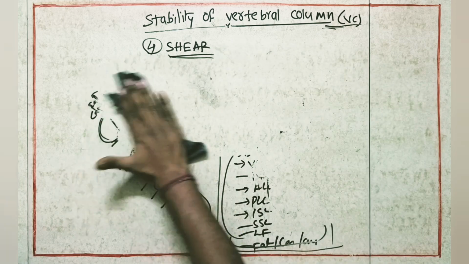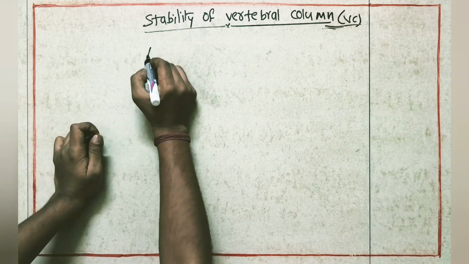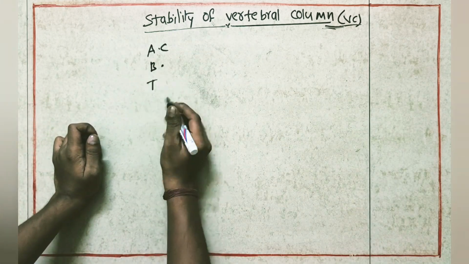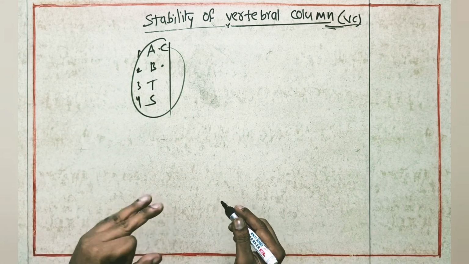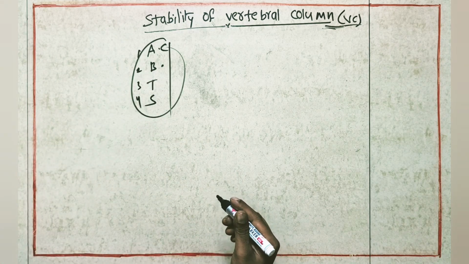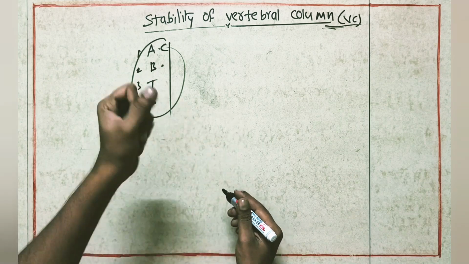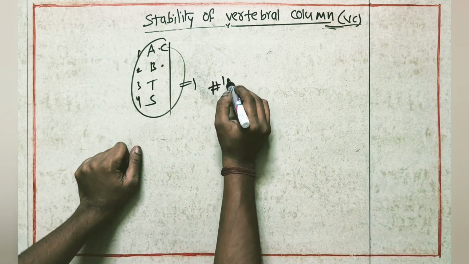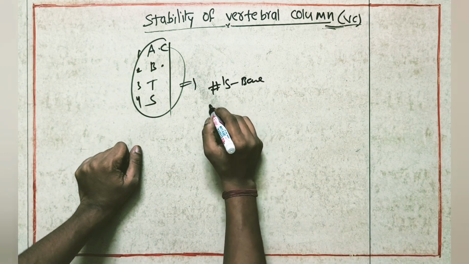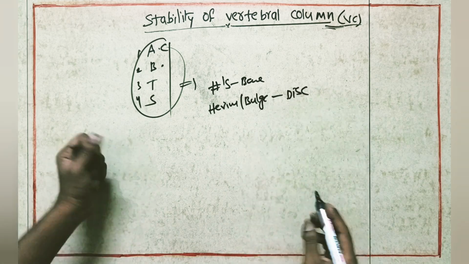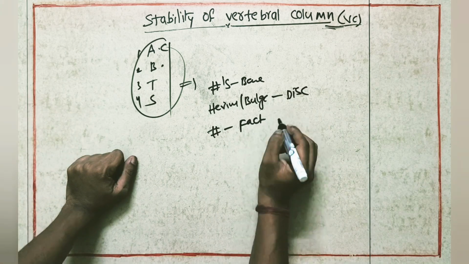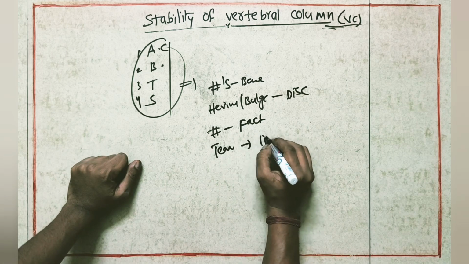Suppose this is the last point. We have axial compression, bending forces, torsional forces, and shear force: 1, 2, 3, 4. If the vertebral column structures fail to provide stability against these four forces, what will happen? A fracture may happen at the bone, herniation or bulge at the disc, a fracture at the facet joint, and a tear at the ligaments.